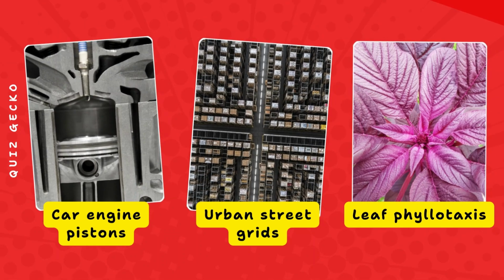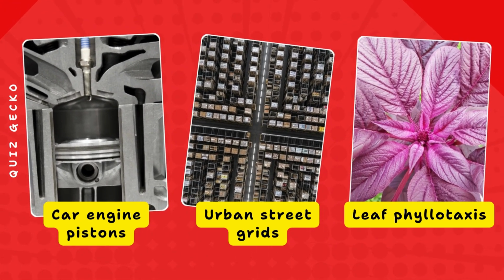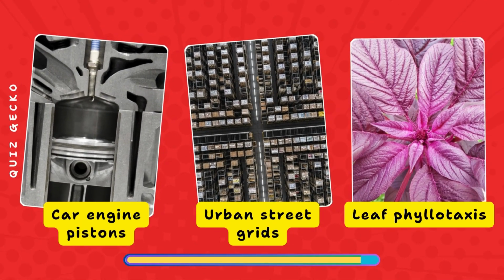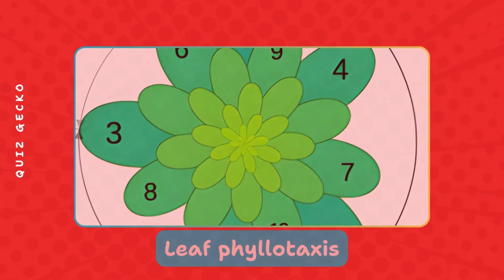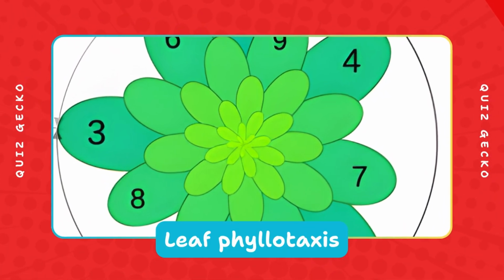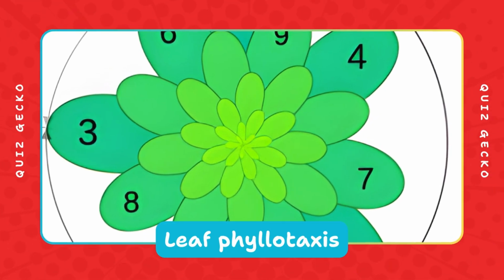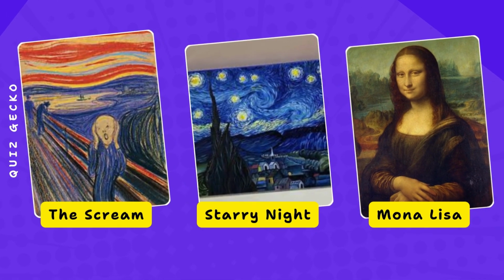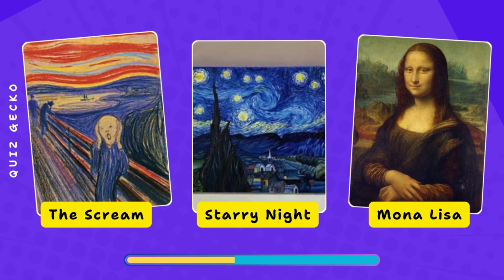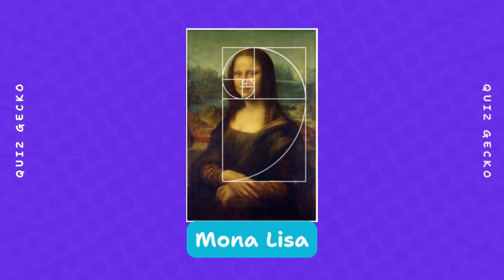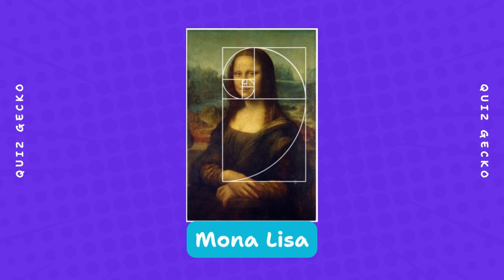Which growth pattern tends to show a ratio approaching 1.618? Car engine pistons, urban street grids, leaf phyllotaxy? Leaves often grow at a golden angle of about 137.5 degrees, which spaces them to avoid overlap and connects to the golden ratio. Which of these artworks is famously linked to golden ratio analysis? The Scream, Starry Night, Mona Lisa? Mona Lisa's face and torso can be divided into sections with proportions close to the golden ratio.